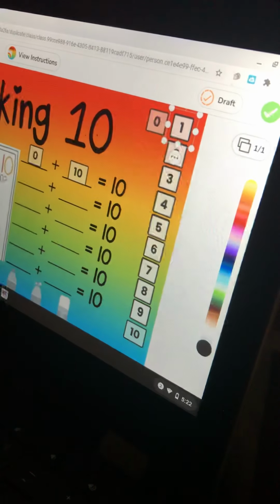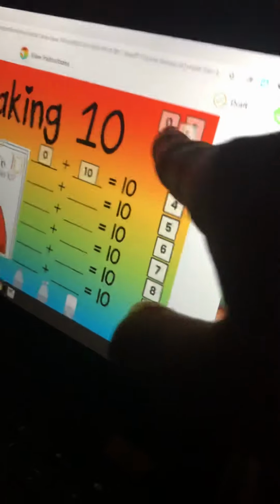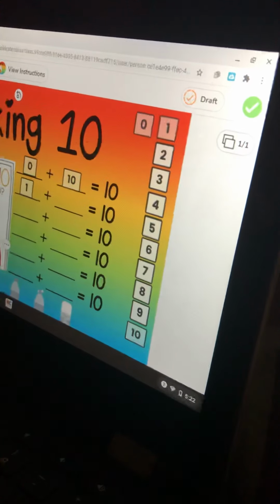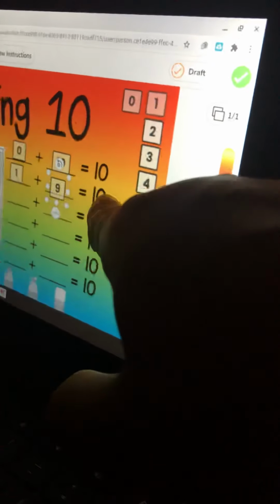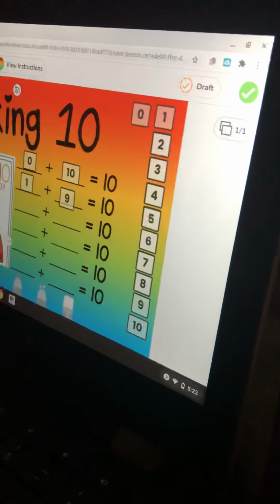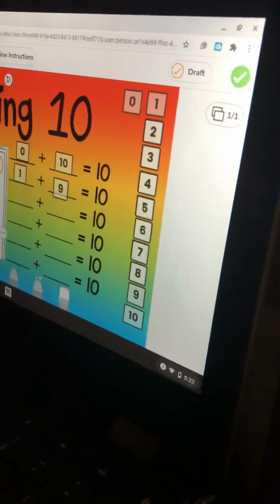So what number is going to go next after 0? 1. So 1 plus what's before 10? 9. So that means 1 plus 9 equals 10. So what's going to be the next number after 1? 2.